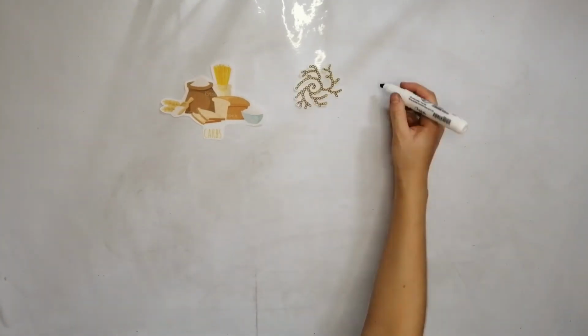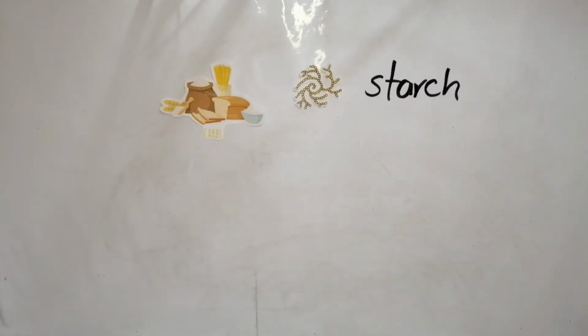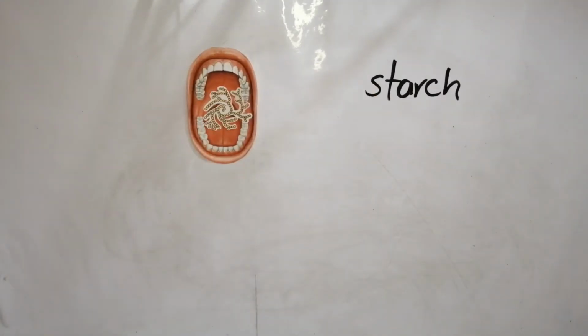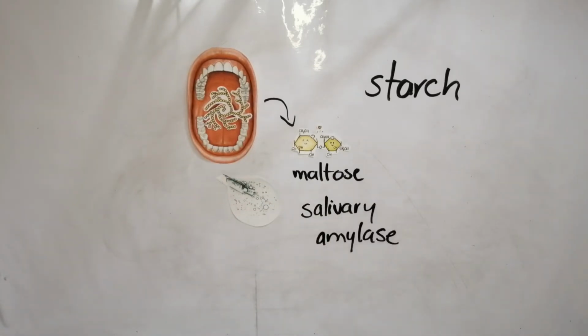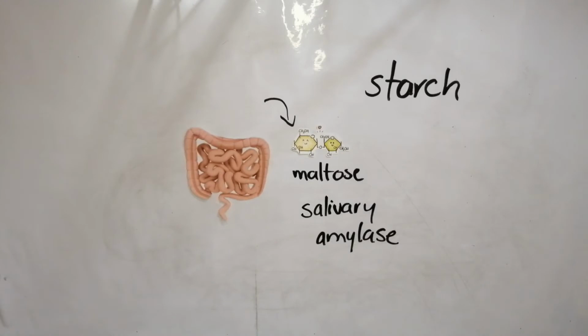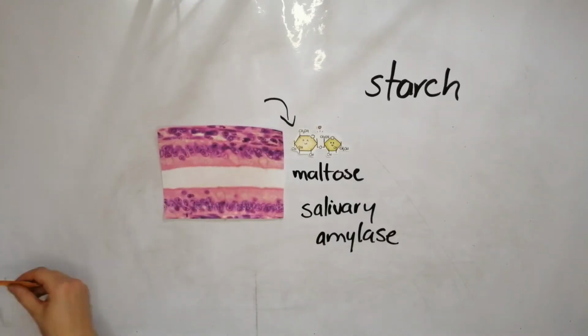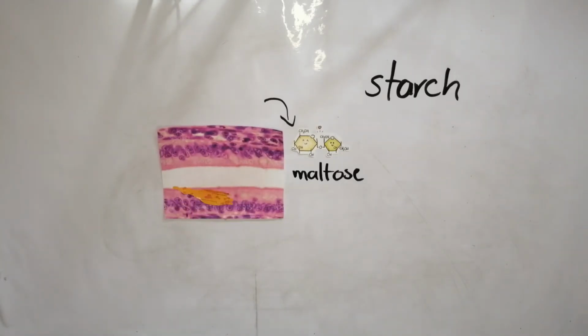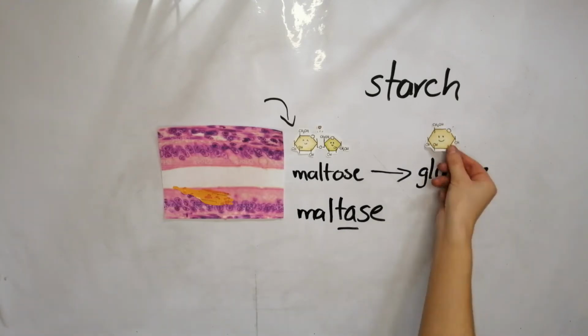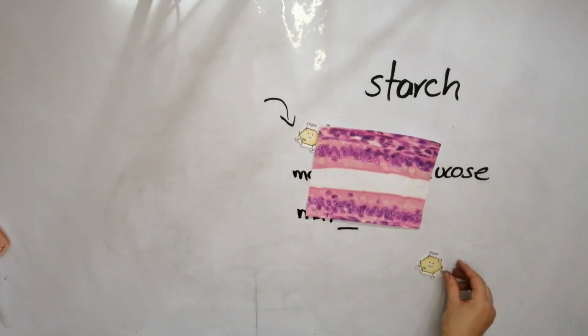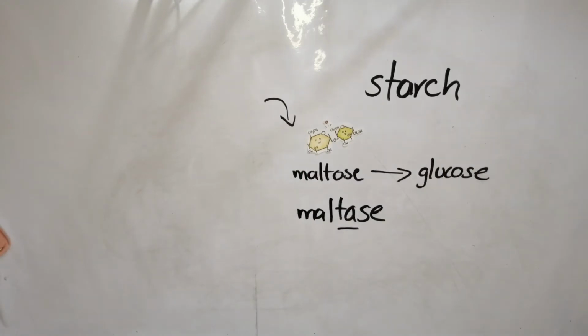For example, starch is a carbohydrate, and its digestion starts in the mouth, with its conversion to maltose, a smaller molecule of carbohydrates. This conversion is done by salivary amylase. As the intestine cannot absorb maltose, its brush border secretes an enzyme called maltase to convert maltose to glucose, a simpler molecule that can be absorbed. Finally, pancreatic enzymes such as pancreatic amylase and lactase complete the digestion of the remaining molecules of carbohydrates.